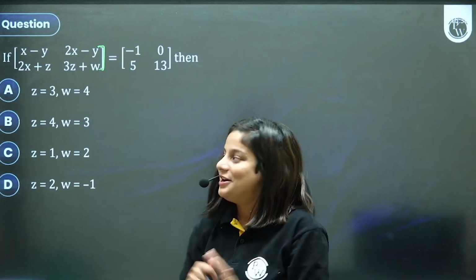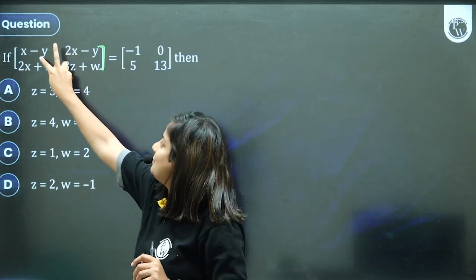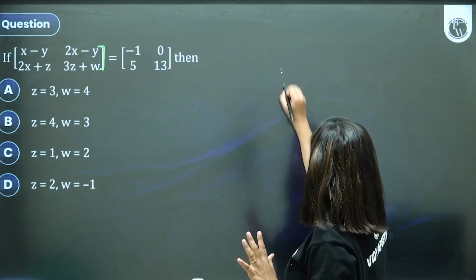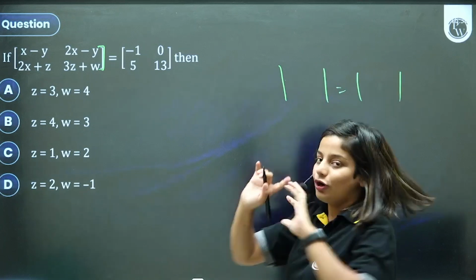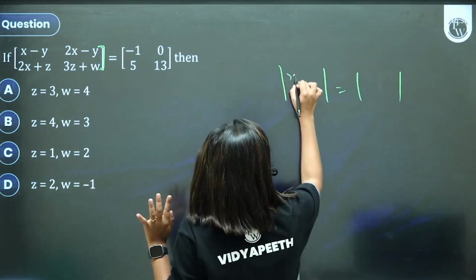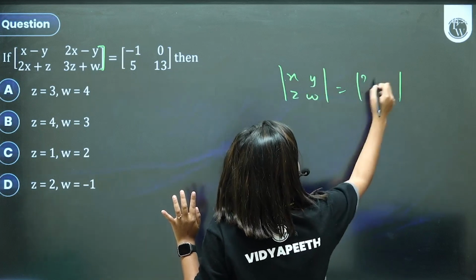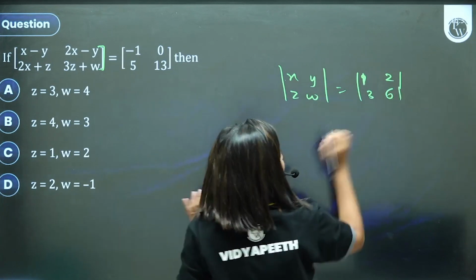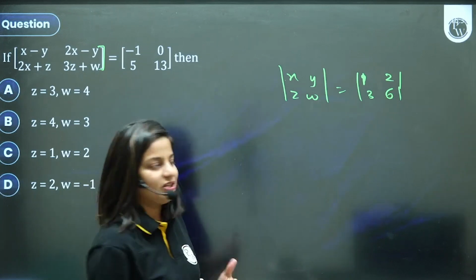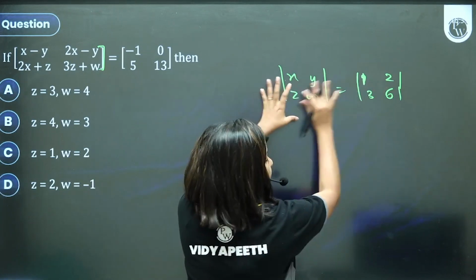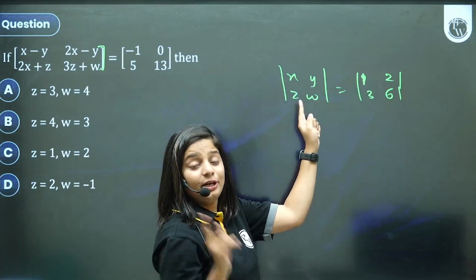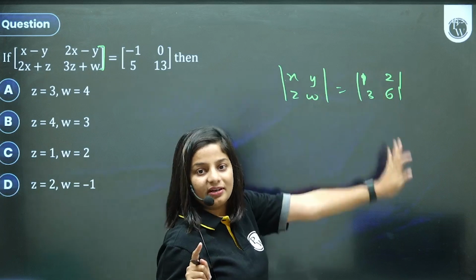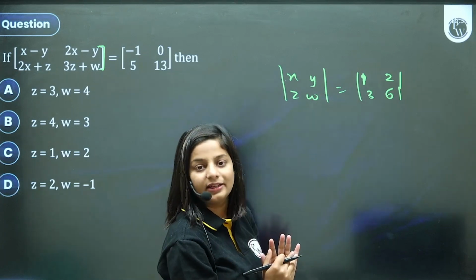Confusion clear? So in matrix, you simply equate the values. You will directly equate the values. But in determinant, you're not going to equate the value. Example, if this is x, y, z, w, and here it's 1, 2, 3, 4. If these are the two things and it's determinant, you're not going to equate. You will solve the determinant, left side determinant, right side determinant, and then get the value.